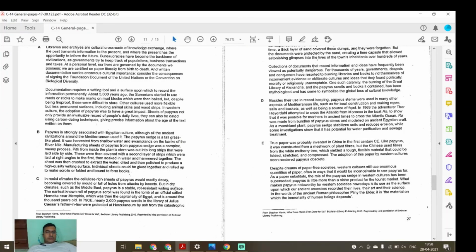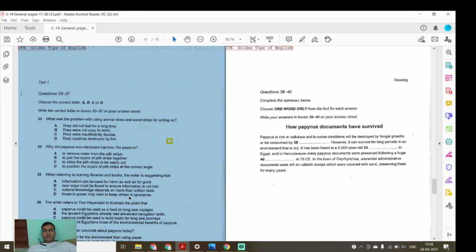Papyrus roll writing is the earliest known relic found in the tomb of an official, which was then around 5,000 years old. Where was it found? In the tomb, right? The earliest known roll of papyrus scroll was found in the tomb. So the answer will be tomb, right?